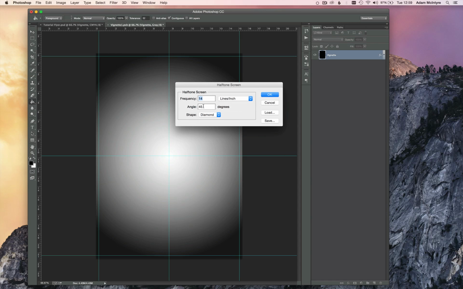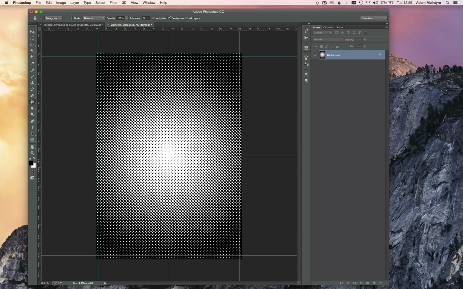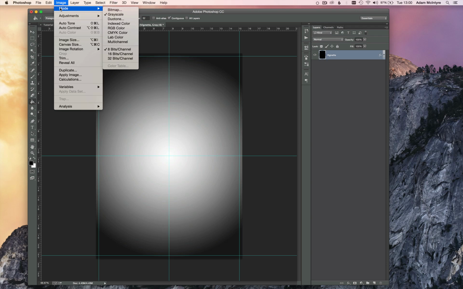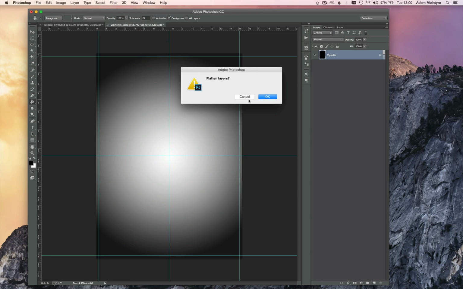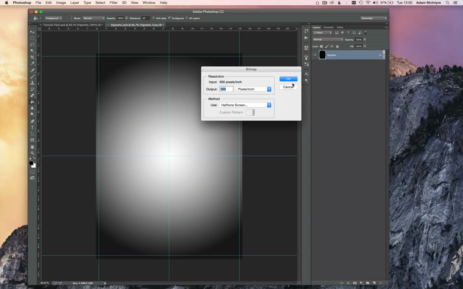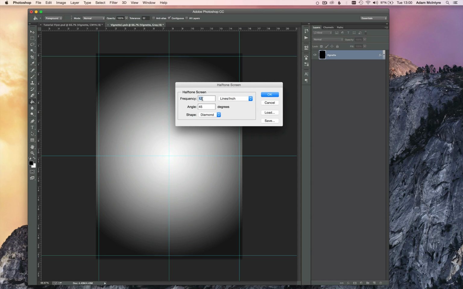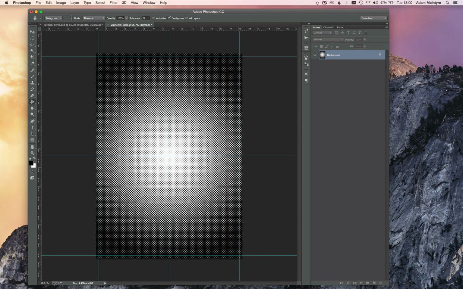Okay. In this dialog box, sometimes I have to play around with it a little. I'm going to move that down to 12 actually. That's a little bit too much, so I'm just going to Command Z to undo that. Do it again. Bitmap, 300 pixels an inch, halftone screen. I'm going to increase that to about 20. Okay, that's what I was looking for.